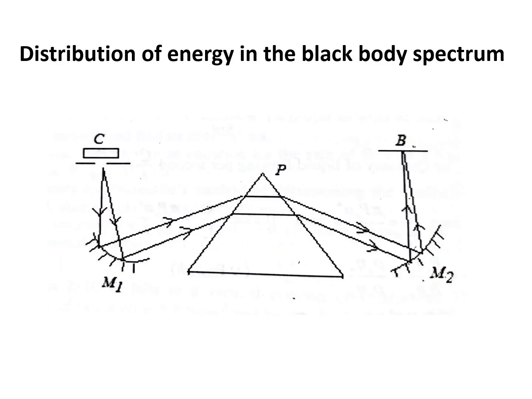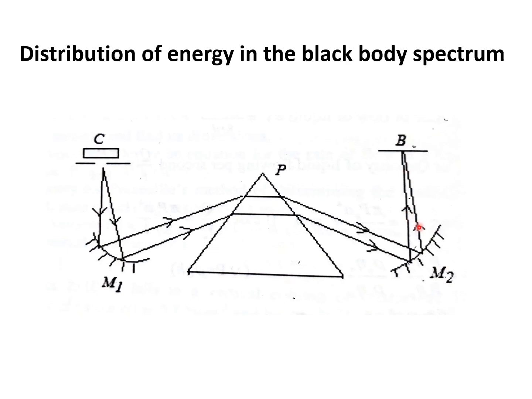Now, let us start the distribution of energy in the black body spectrum. This figure shows an experiment conducted by Lummer and Pringsheim to study the distribution of energy in the spectrum of the black body. An electrically heated carbon tube C was used as a black body. Radiation from the heated body was dispersed by a fluorspar prism, this is the prism P. The radiation detector was a linear bolometer.